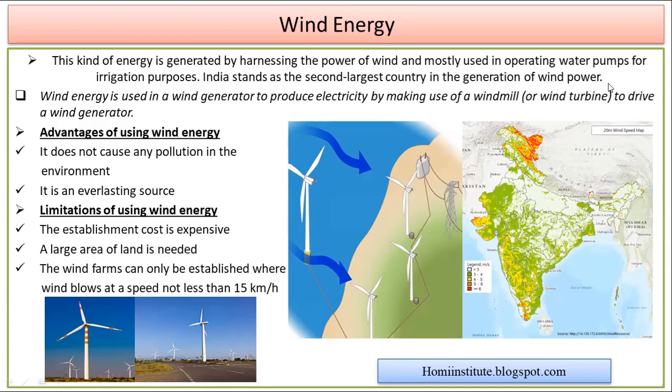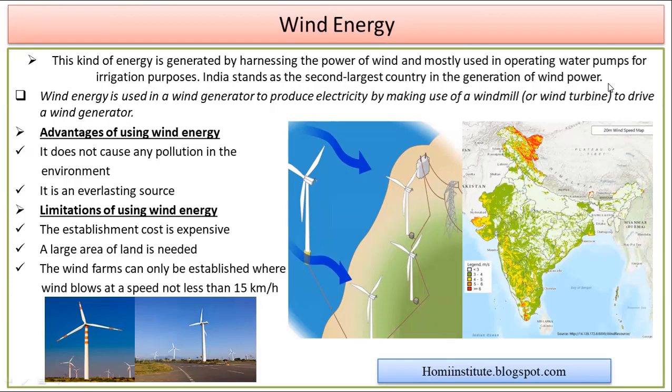So again, there are so many advantages over here. The very basic advantage, which I will talk about again and again, is that it is pollution free. It is not creating any kind of pollution. So we can use it for a very long period of time. But yes, there are limitations also: it is still very costly. It is among the costliest renewable sources which we use in our day-to-day life.